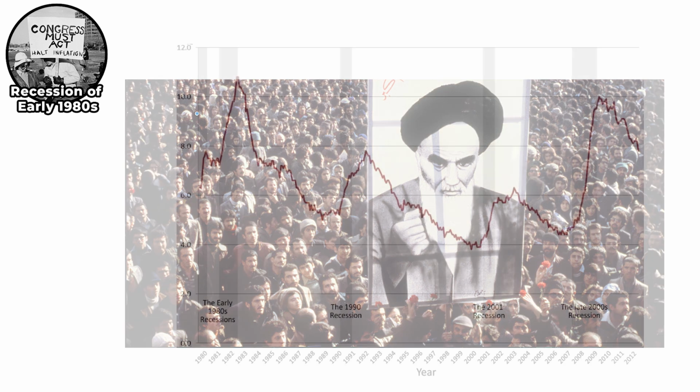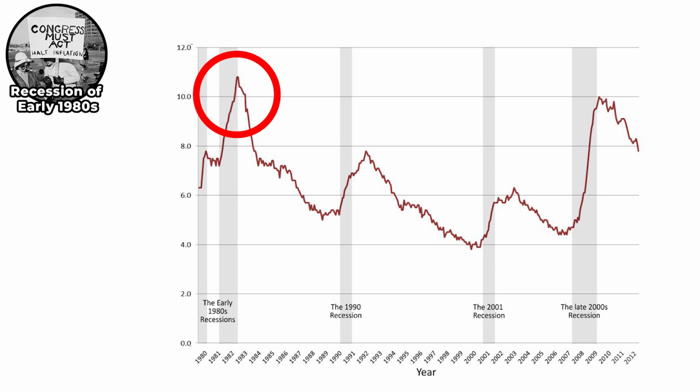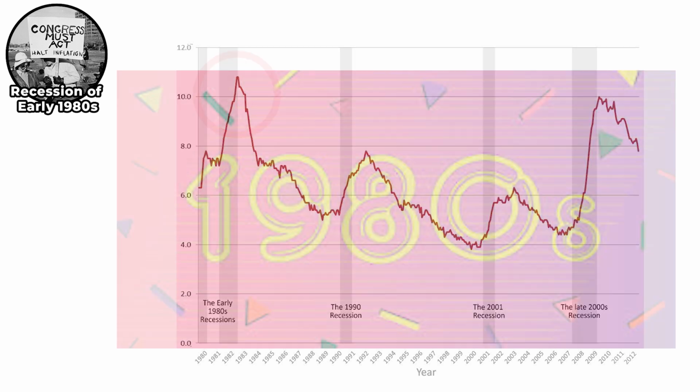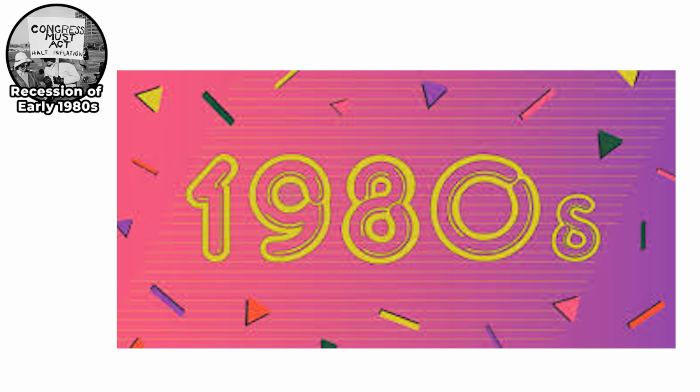At the same time, the 1979 Iranian Revolution caused another spike in oil prices, which led to higher energy, food, and transportation costs. Unemployment soared to 10.8%, the highest since the Great Depression. Interest rates were so high that home buying and business borrowing became nearly impossible. Despite the pain, the recession succeeded in crushing inflation, which fell from 13% in 1980 to about 3% by 1983. The recovery was also fueled by Reagan's tax cuts, increased defense spending, and deregulation.